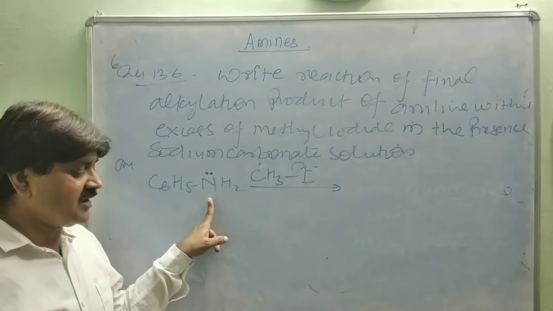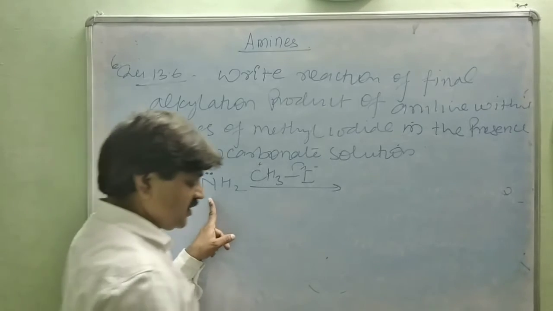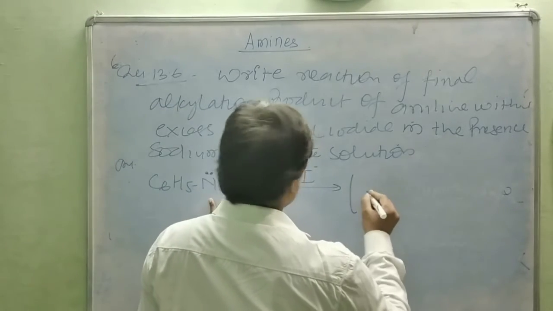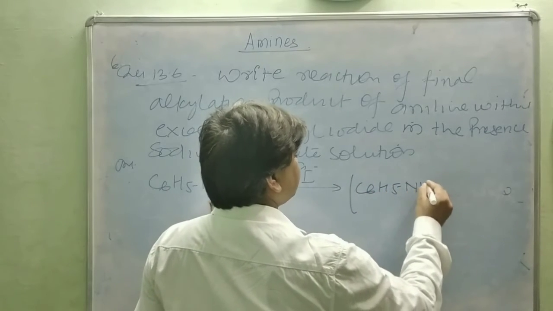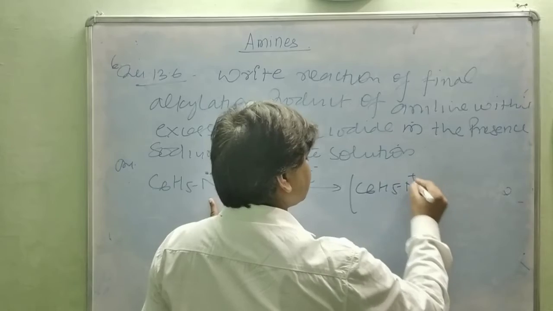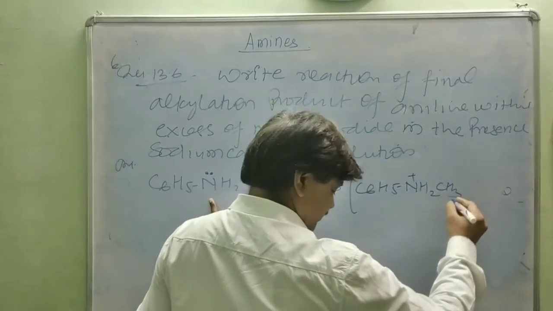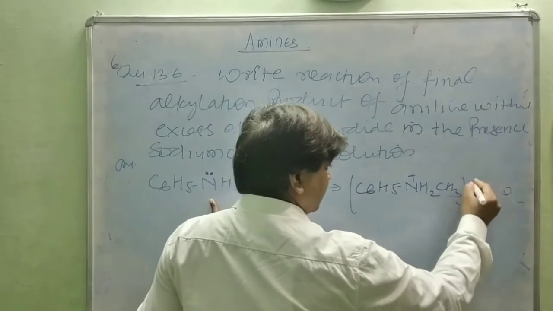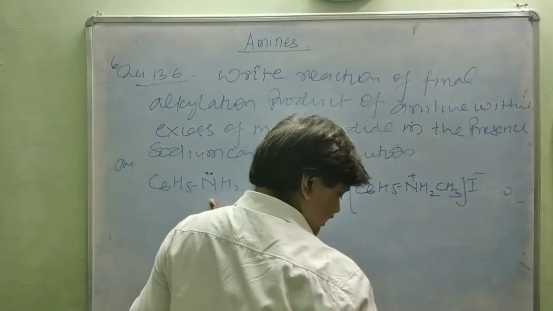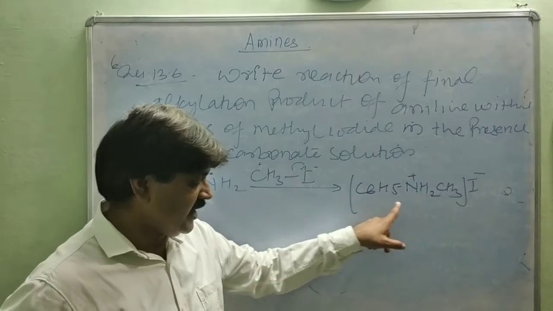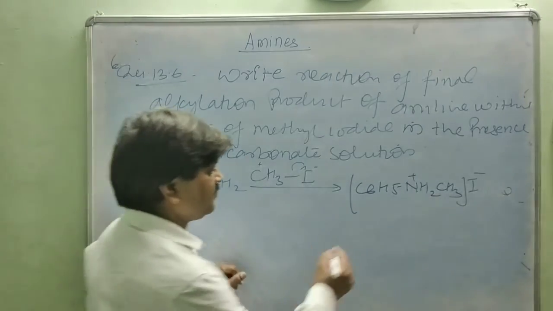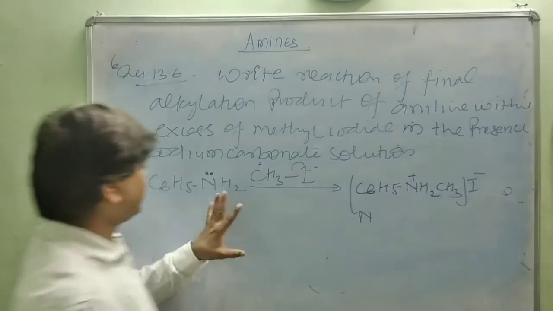The compound formed is C6H5NH2 plus CH3 with I minus, called N-methyl anilinium iodide.